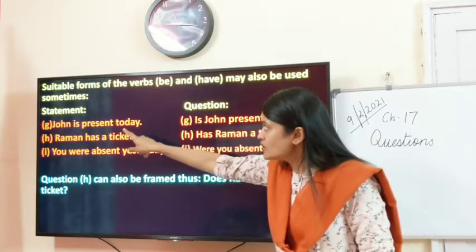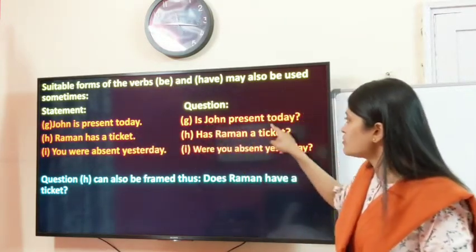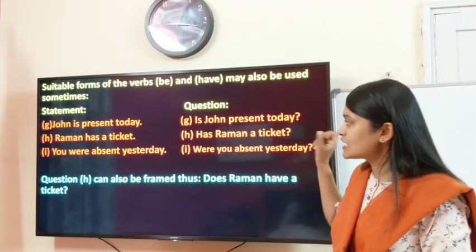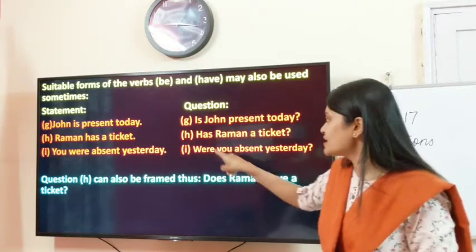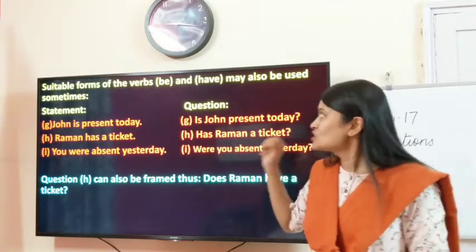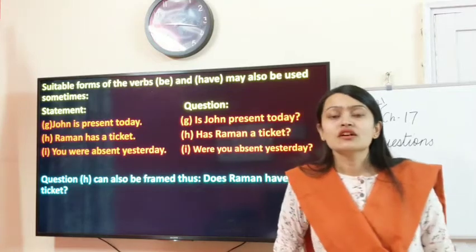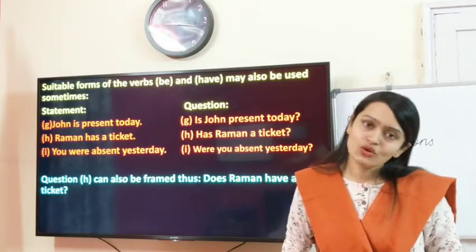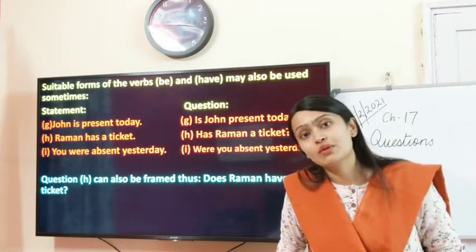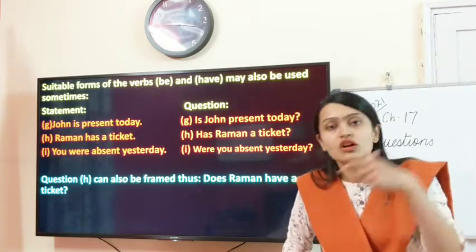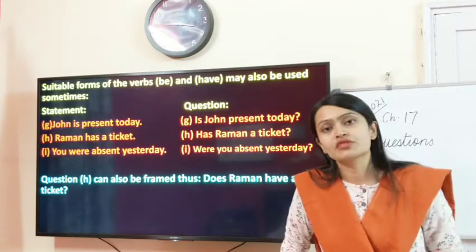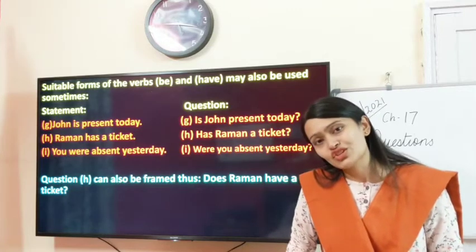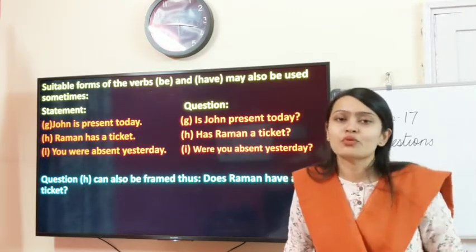John is present today. Is John present today? Raman has a ticket. Has Raman a ticket? You were absent yesterday. Were you absent yesterday? So these questions have been formed by using the various forms of be and have. Okay children, so that means we can use helping verbs, we can use the main verb. You can just carry the verb in front of the subject. In that way you can form a yes or no question, which is the first type of question.